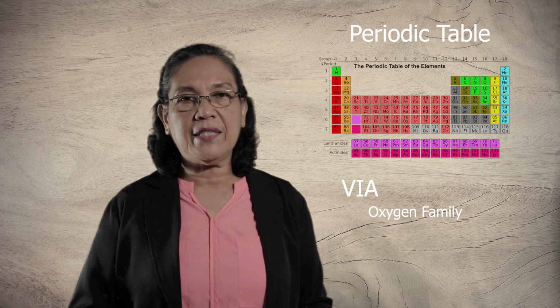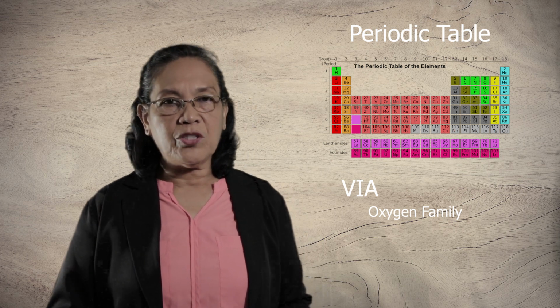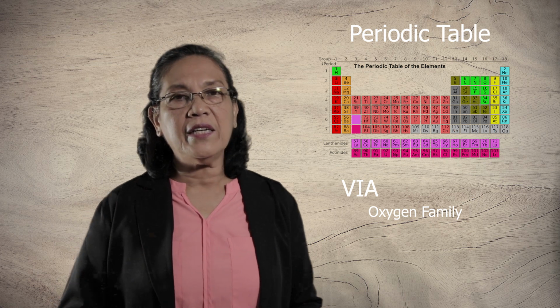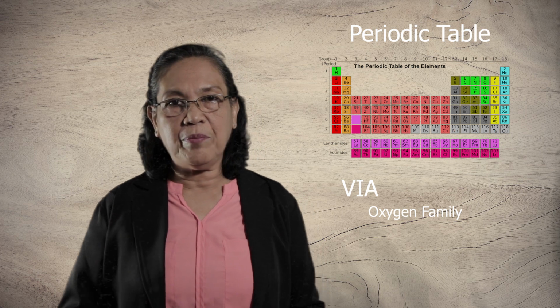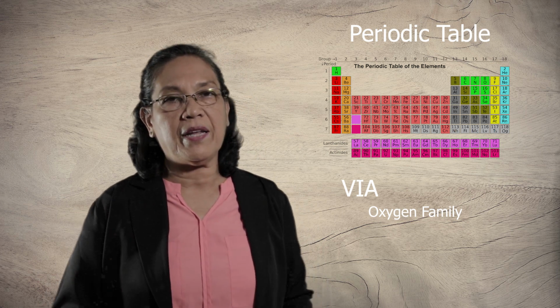The nonmetals in the oxygen family are oxygen, sulfur, and selenium. The metalloid is tellurium, and the metallic element is polonium. The valence electron of the oxygen family is 6.